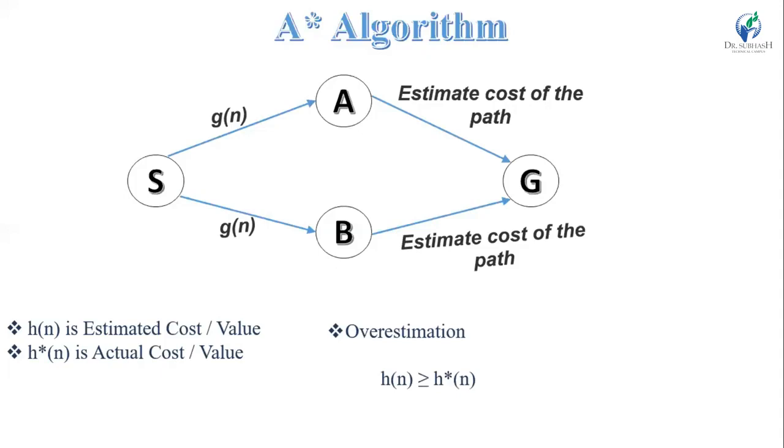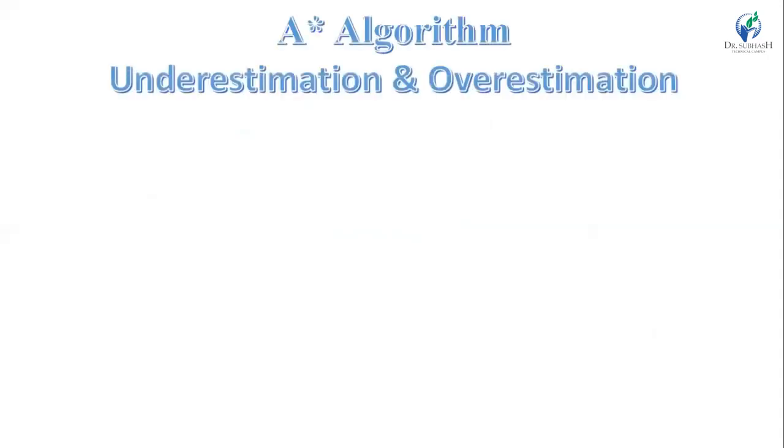Now see the equations of overestimation and underestimation. In overestimation, the estimated cost is greater than or equal to the actual cost, and in underestimation, the estimated cost is less than or equal to the actual cost. Now we can prove overestimation and underestimation with the help of an example.